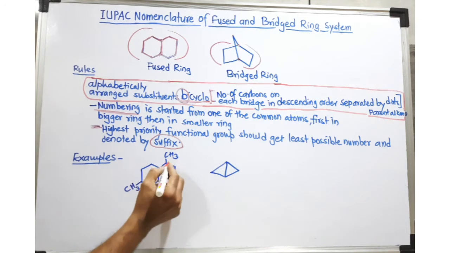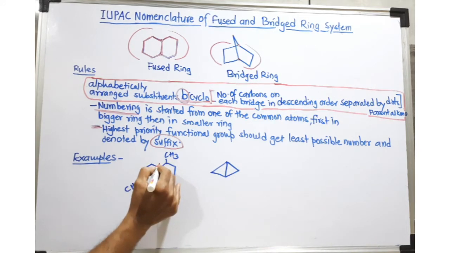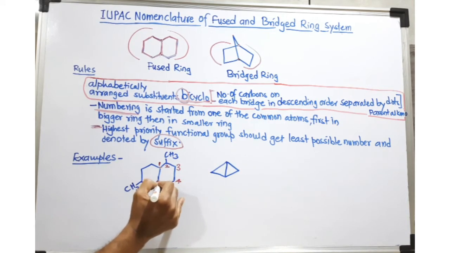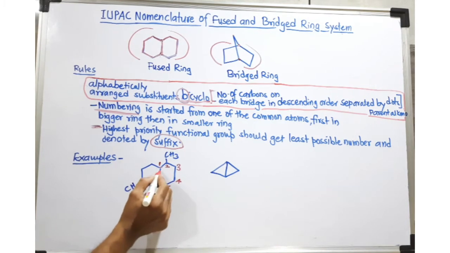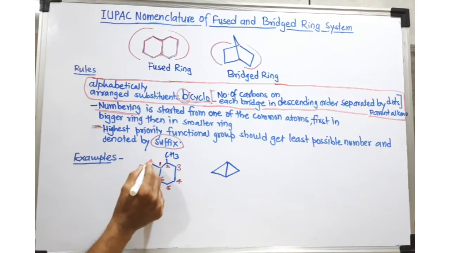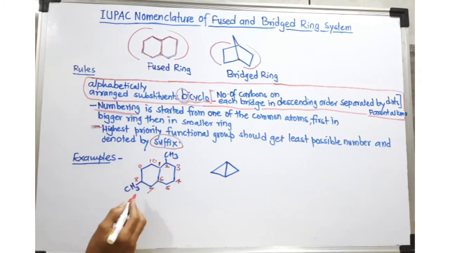So I'll start numbering here on the bridge: this is 1, this is 2, 3, 4, 5, going to the next ring through this other common carbon, 6. I cannot go in this direction because we have already considered this. So this is the 7th number, and this is 8, 9 and 10, total 10 carbons.